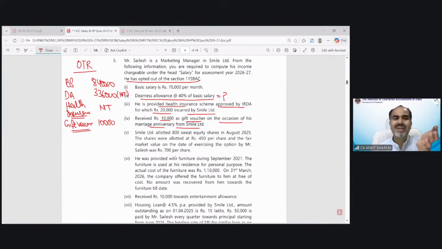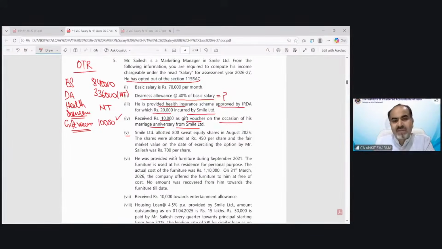So either we can tax 5,000 out of 10,000, assuming 5,000 exempt and the balance 5,000 taxed, or we can tax the full 10,000 value also. You have both options, but I would suggest if it is exceeding 5,000, apply the full value as taxable. This would be the better option for you.